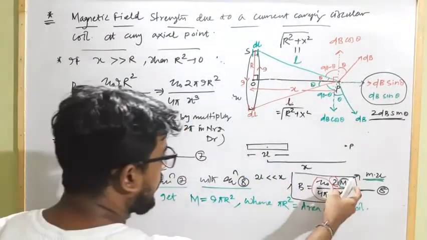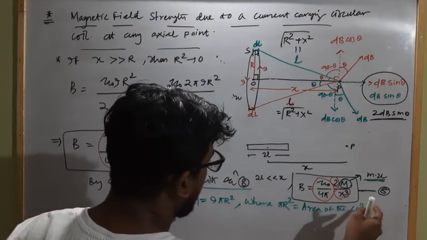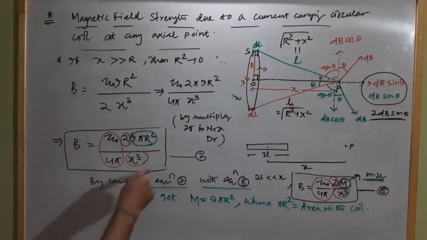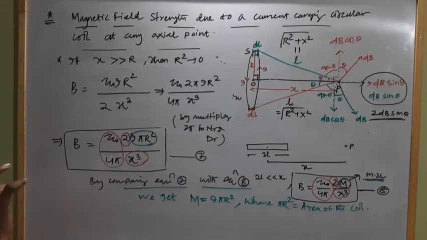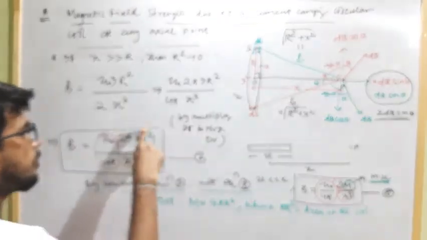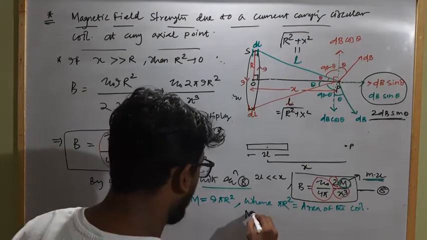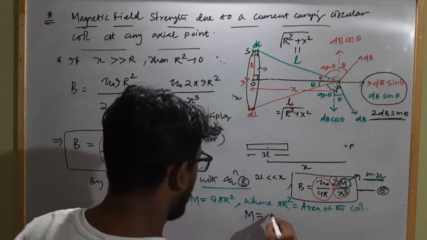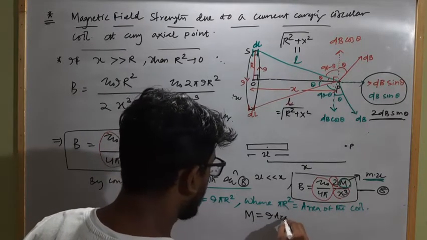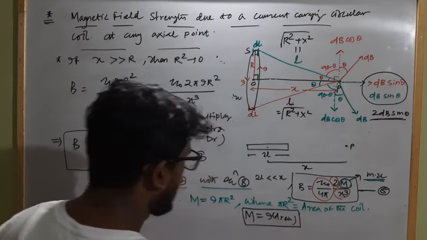The magnetic dipole moment is equal to I into pi r square, where pi r square is equal to the area of the coil. So a current carrying coil can behave as a bar magnet, and the dipole moment of a current carrying coil will be how much? From this, the dipole moment of a current carrying coil will be I into area of the current carrying coil.